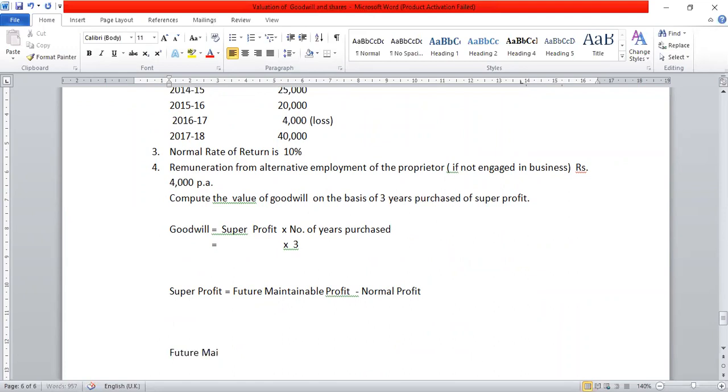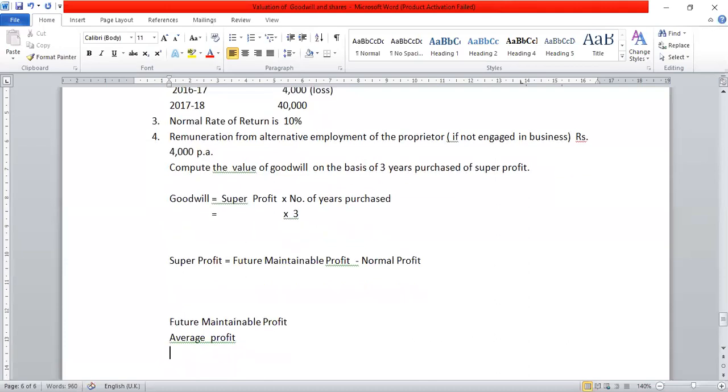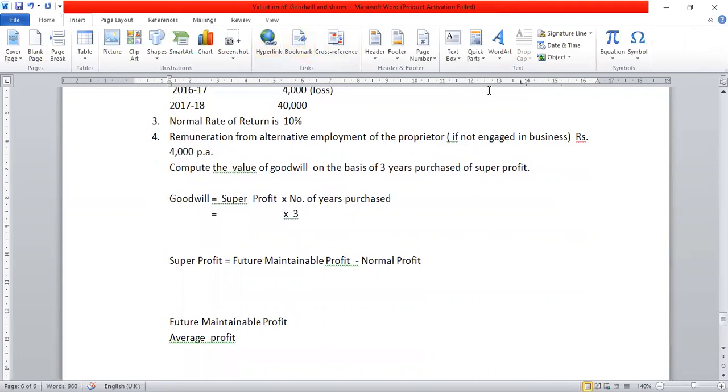Future maintainable profit. Here first of all we have to calculate average profit. For calculation of future maintainable profit, first we have to calculate average profit. So what is the formula for average profit? The formula for average profit is total profit divided by number of years.